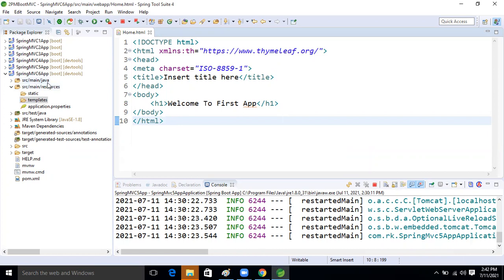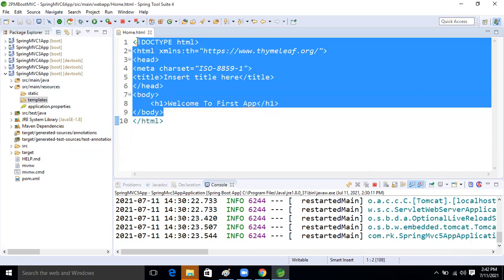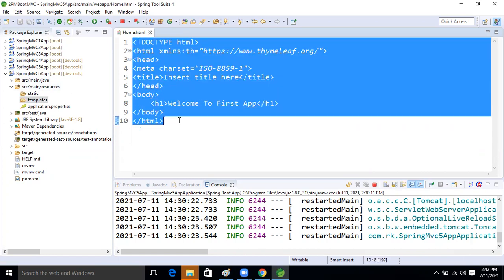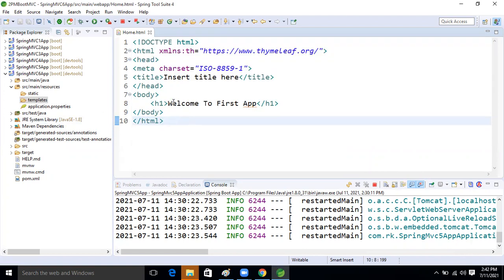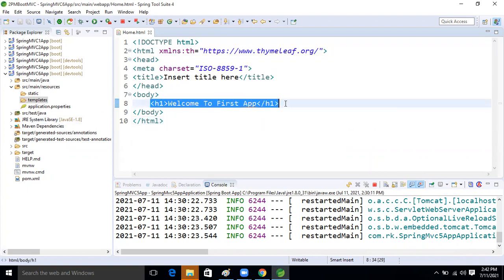Okay, good. So this is our Thymeleaf UI page, which is created now, guys. What we will do now is get this message. We need this message, but our page is home.html.